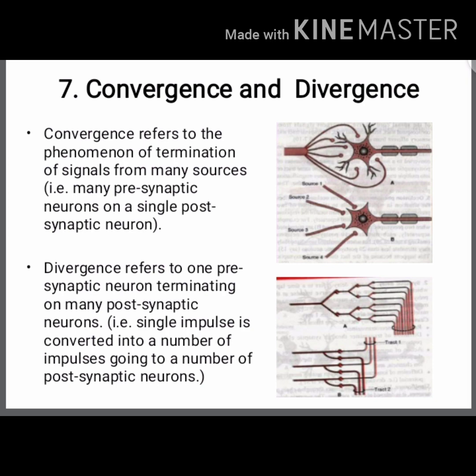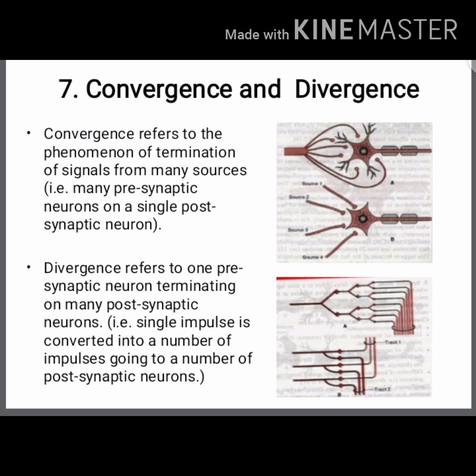The seventh is convergence and divergence. Convergence refers to the termination of signals from many sources. Divergence refers to one presynaptic neuron terminating on many postsynaptic neurons.